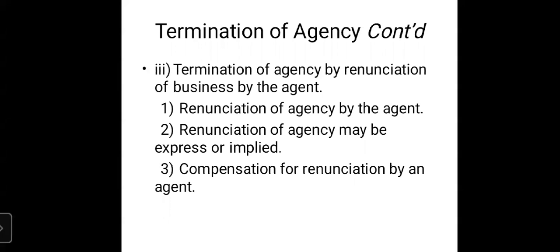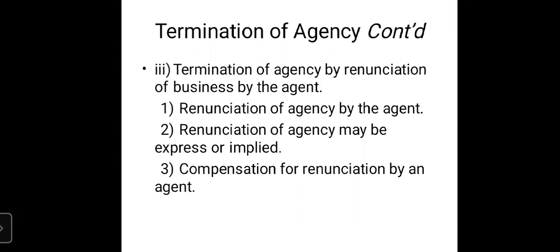Valid reason means the reason which can be accepted by the court. Now suppose the agent has met with an accident and is not physically fit to carry out his business of agency, and still 5 months are remaining for completion of the contract of agency, and because of that medical condition he leaves the business of agency.